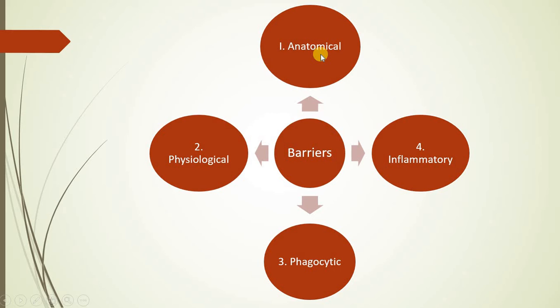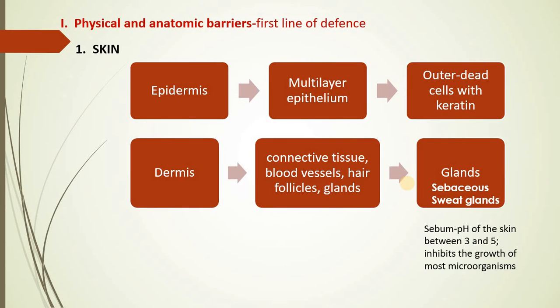Anatomical refers to certain structures within our body. Physiological, you all know, refers to the physiology of the individual or probably the cell, phagocytic action of the cell, and inflammatory is a kind of response which is shown by innate immunity. Now let us see these barriers in detail.